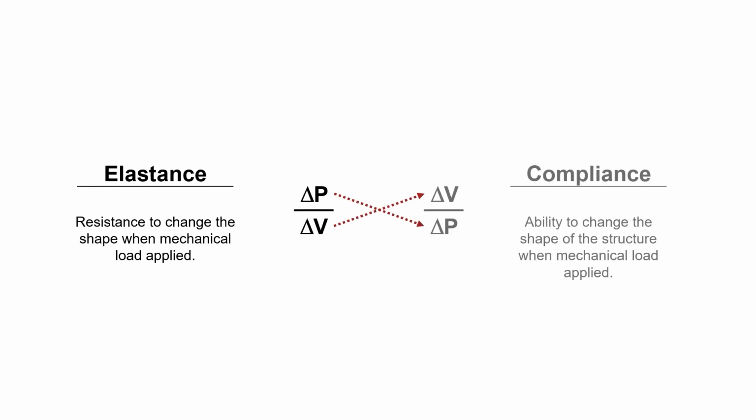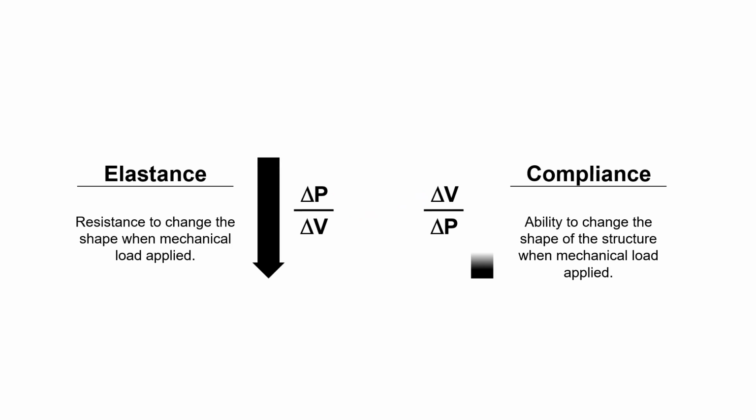The reciprocal of elastance is compliance, which is the ability to change the shape of the structure when mechanical load is applied. Thus, decreased elastance increases compliance, and increased elastance decreases compliance.